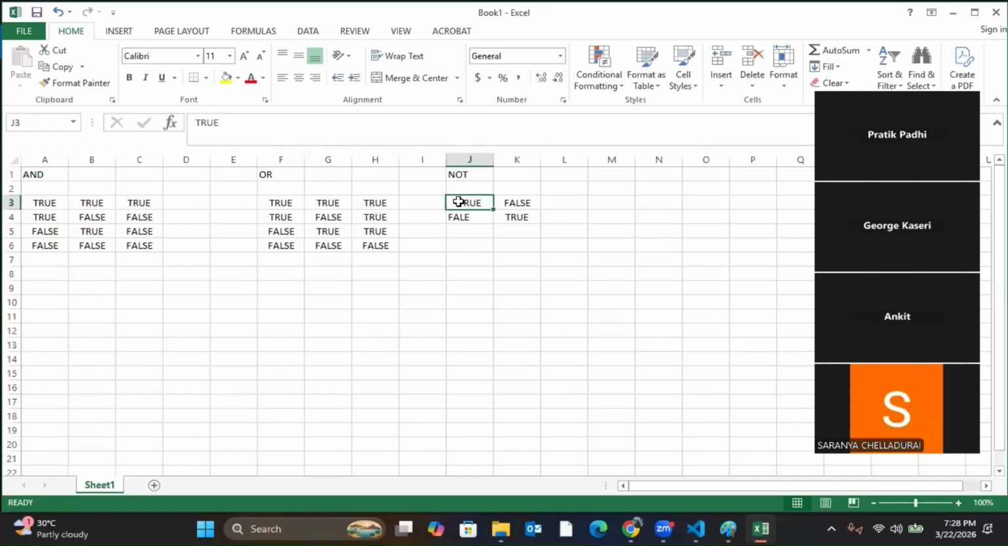You guys must already have read this in school also. Normal thing. AND means both sides must be true, then it will be true. OR means if any of the sides is true, it will be true. Not means just the reverse. True is false, false is true. Simple. Okay.